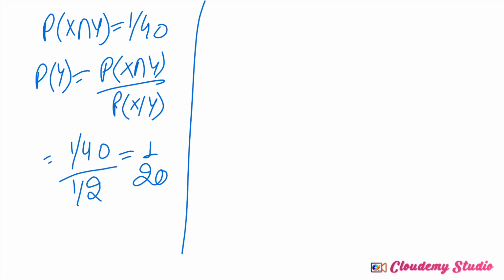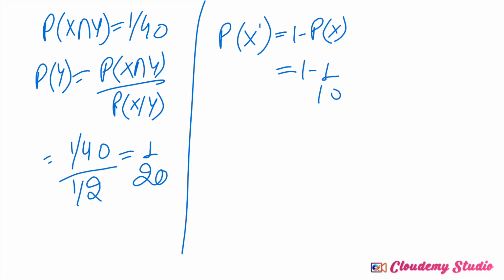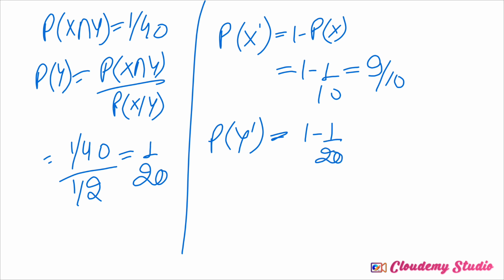So the probability that X doesn't qualify is 1 minus this, so 1 minus 1 by 10 means 9 by 10, and the probability Y does not qualify, so 1 minus this, so it is 19 over 20.